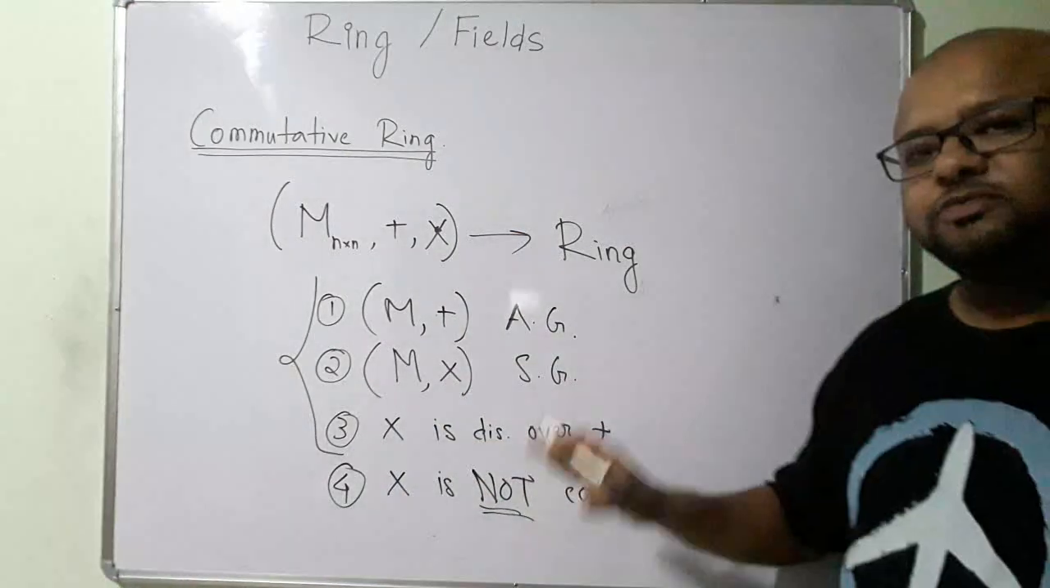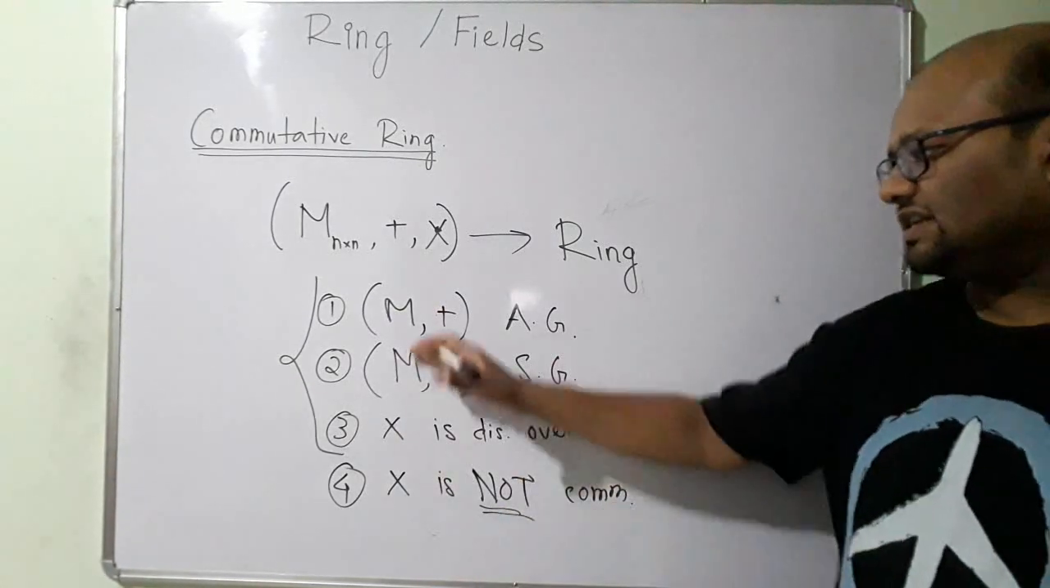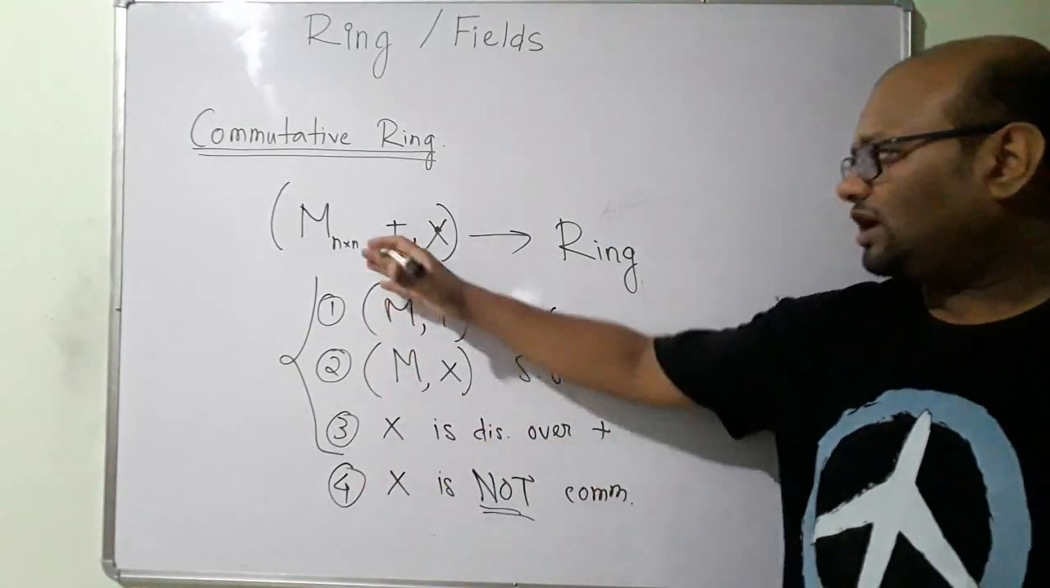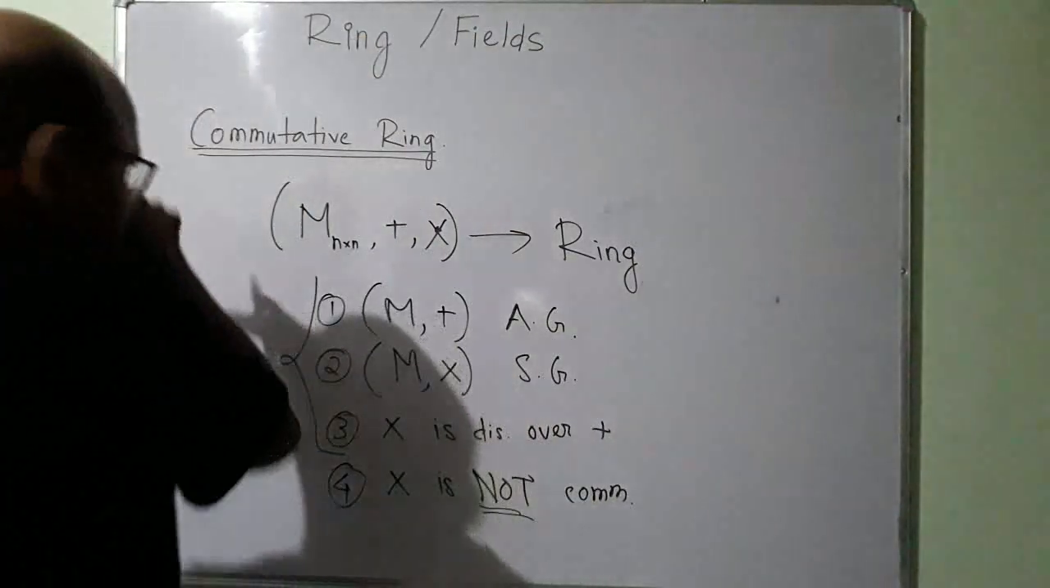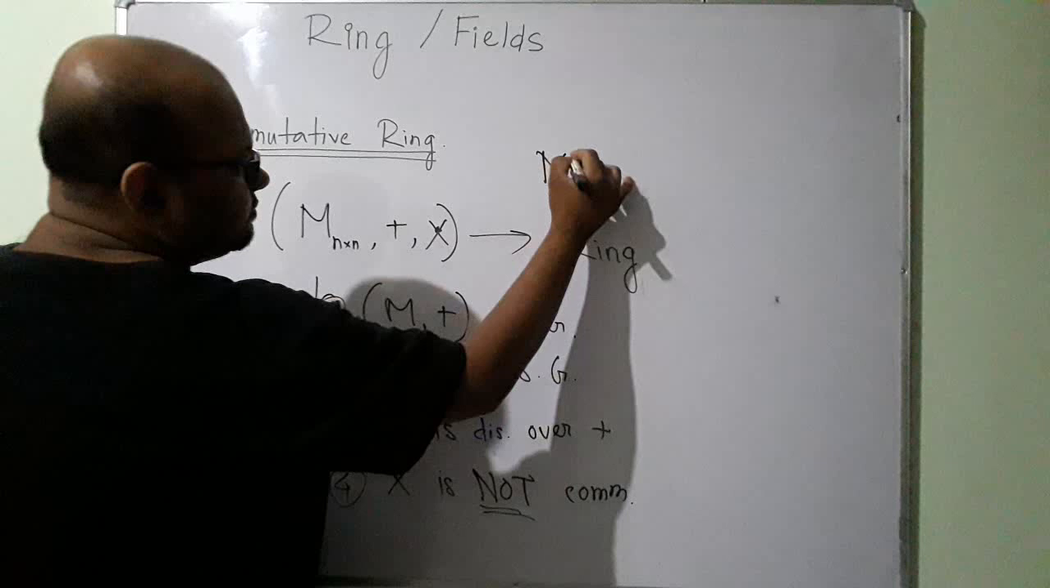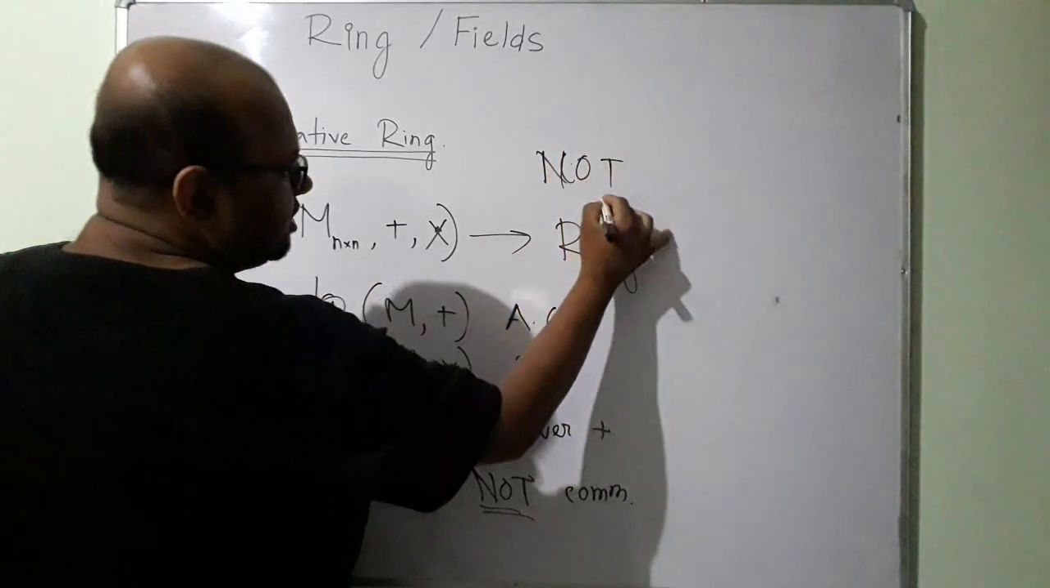So the commutative property is not satisfied, but the other three are satisfied, so I know this is a ring. This is not satisfied, so I know this is not a commutative ring.